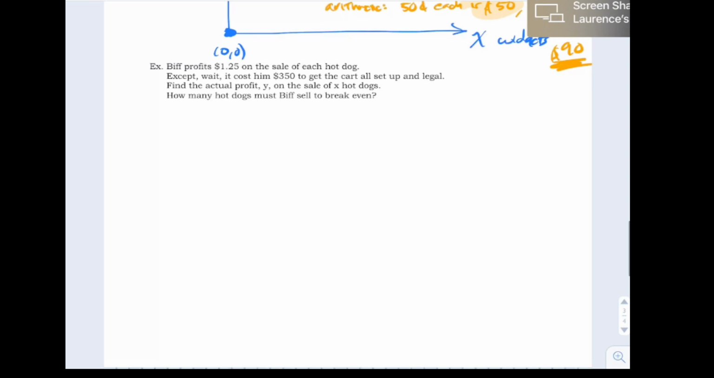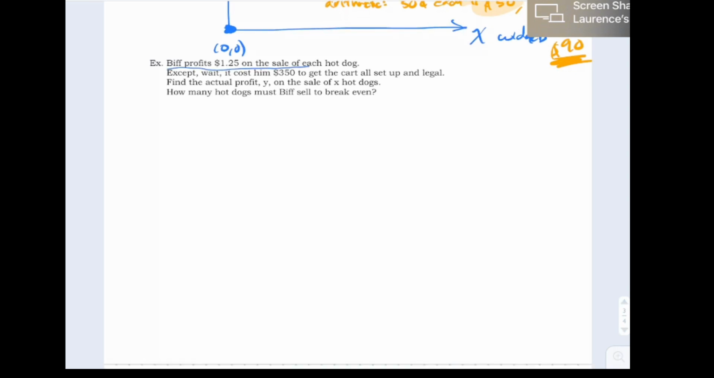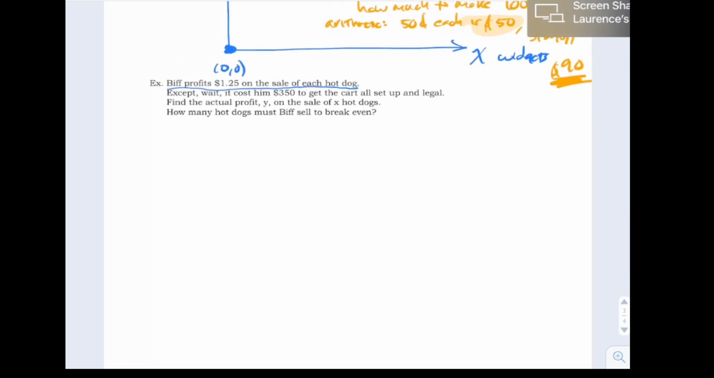Biff profits $1.25 on the sale of each hot dog. So each hot dog gets you $1.25. You make $1.25 for each hot dog. This idea of for each has got to be making you think of slope. One hot dog is $1.25.